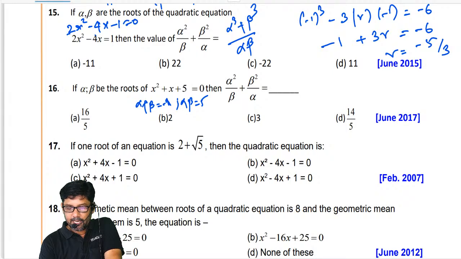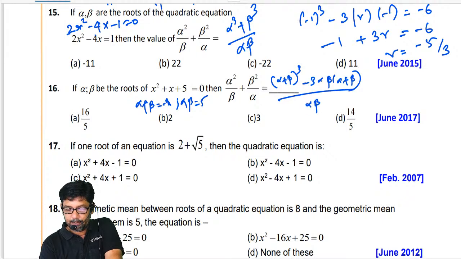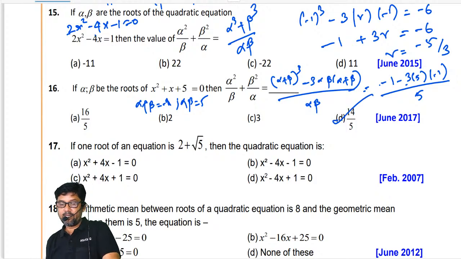So here again alpha cube plus beta cube divided by alpha beta, which is alpha plus beta the whole cube minus 3 alpha beta into alpha plus beta, divided by alpha beta. So alpha plus beta the whole cube is minus 1, minus 3 alpha beta into minus 1, divided by 5. So plus 15 minus 1, 14 by 5 is our answer.